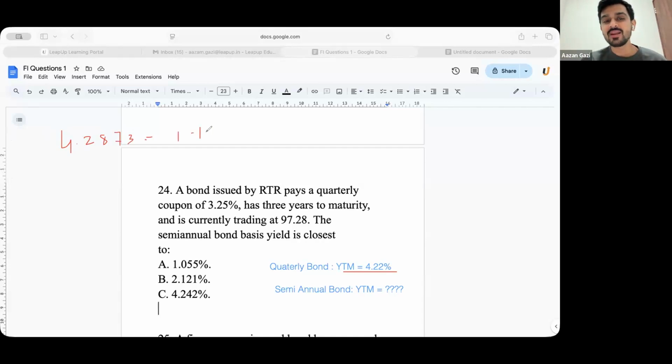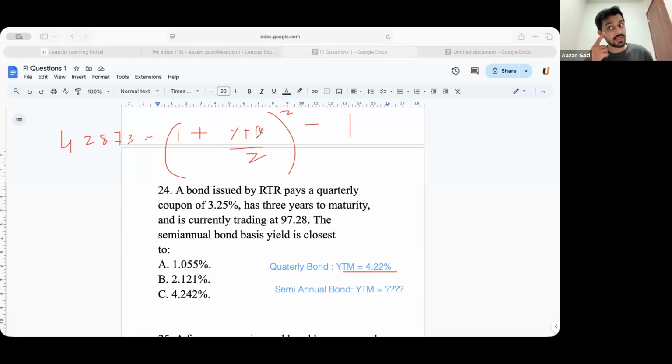That is equal to (1 plus YTM divided by 2) raised to 2, minus 1. Solve and find the YTM.